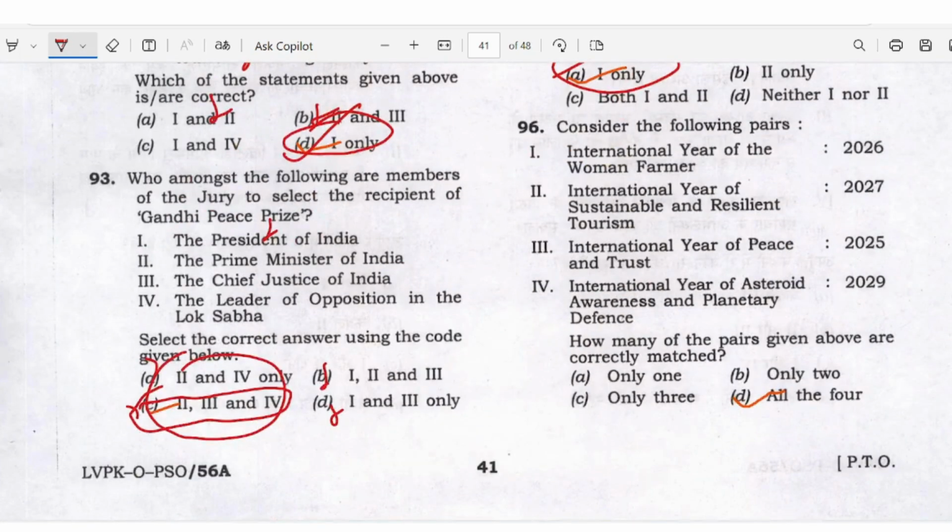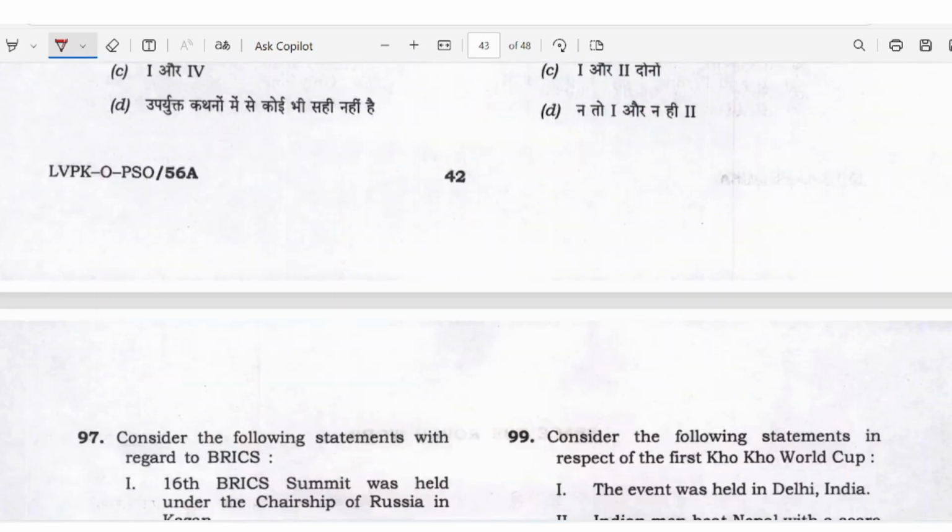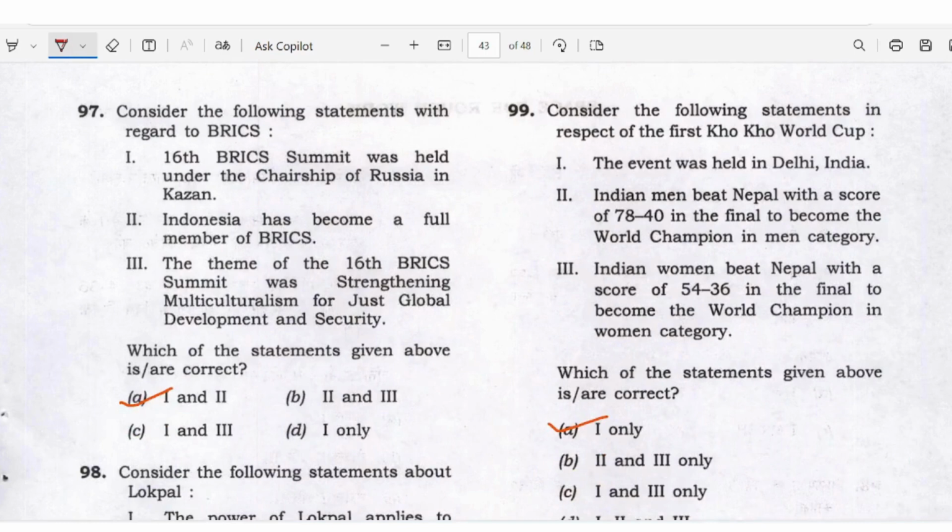Okay. Here all the items are correctly matched. Okay. All items are correctly matched. Answer D here, all the four. Regarding BRICS, right? So this theme is wrong. So here both are right, 1 and 2.